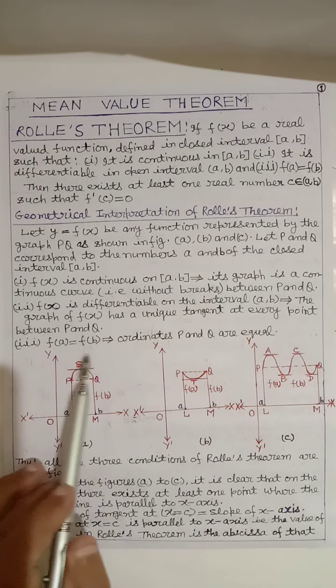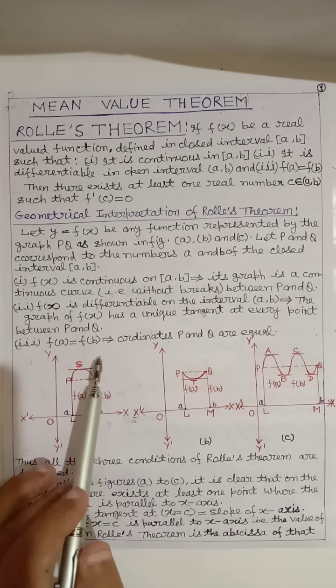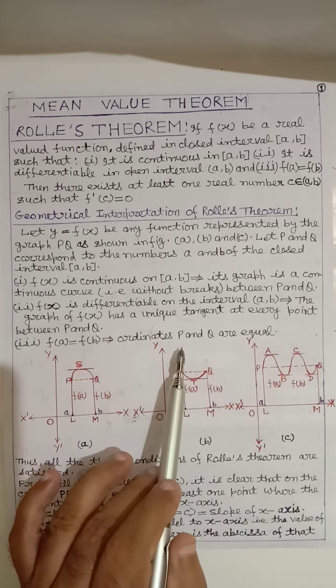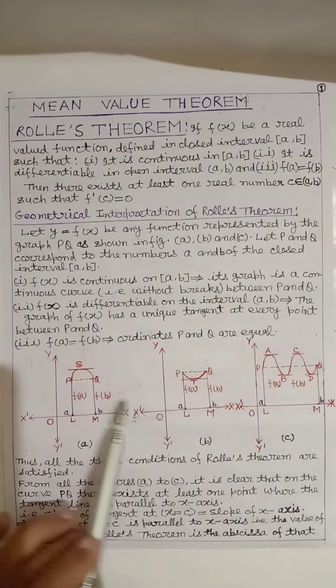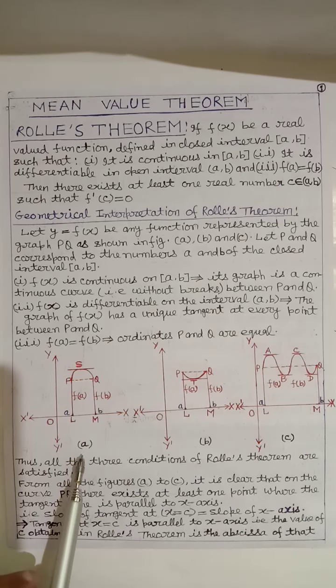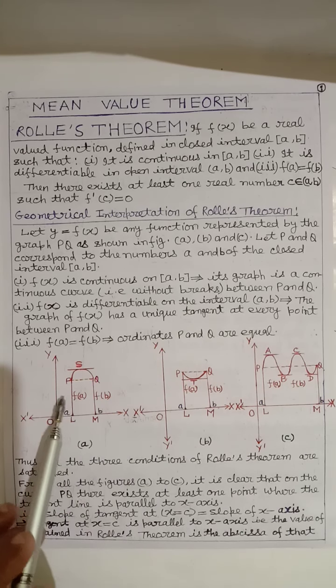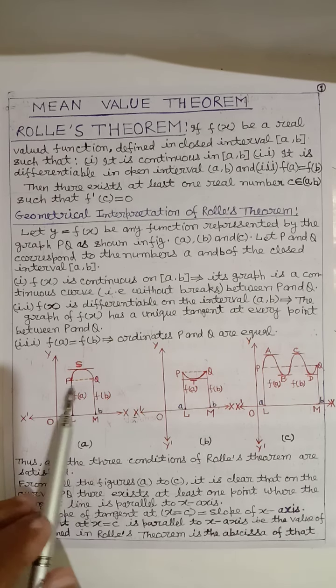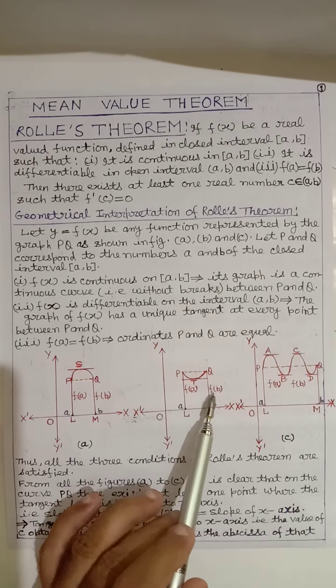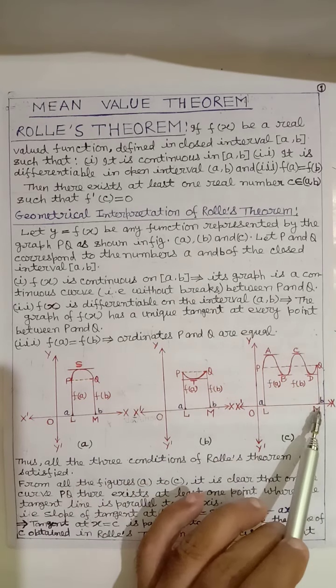Third, f(a) is equal to f(b). What is the meaning? Ordinates of P and Q are equal. Here already we can see from figures A, B and C, ordinates of P and Q are equal. f(a) is equal to f(b) here, here also, and here also.